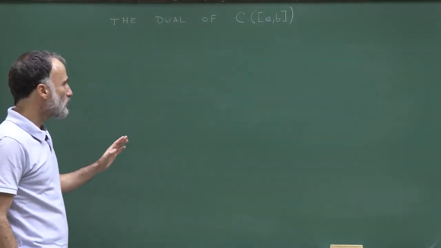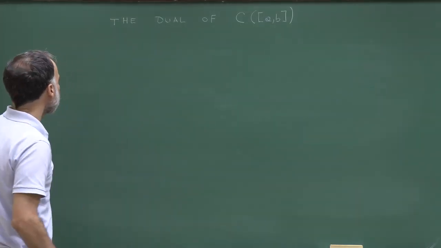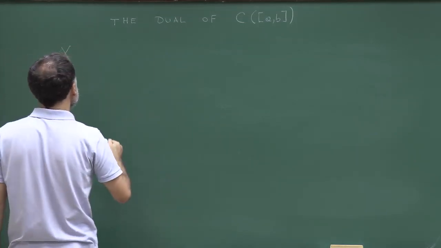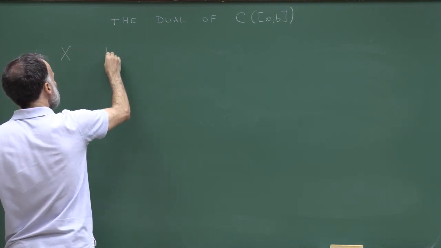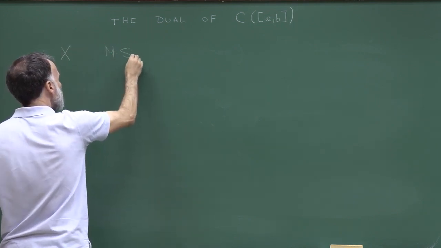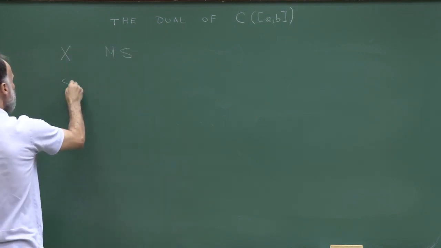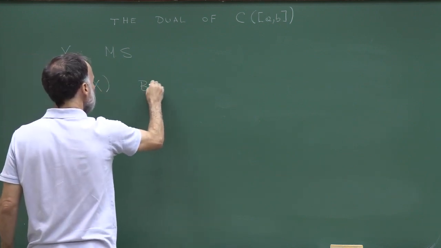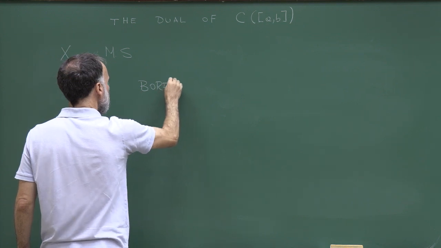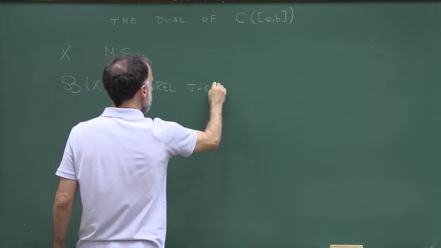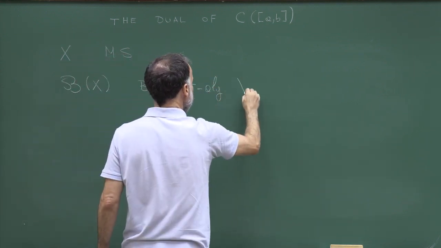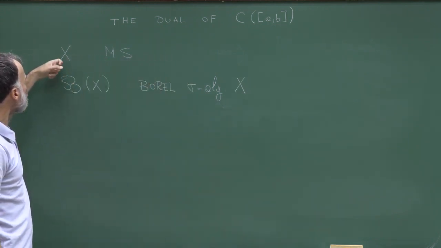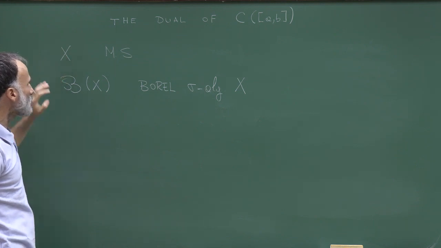For what I said before, I need X to be a compact metric space. Now I don't need this assumption anymore. So in what I'm saying now, X is only a metric space. And I will represent by B(X) the Borel sigma algebra of X. This is the smallest sigma algebra which contains all open sets of X.